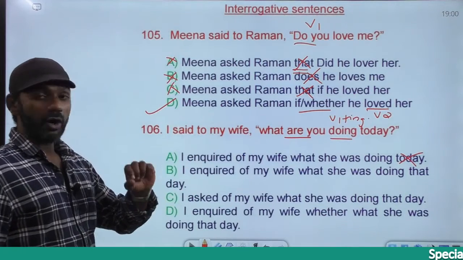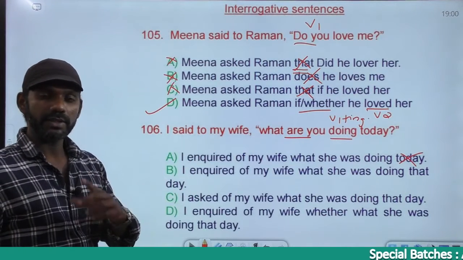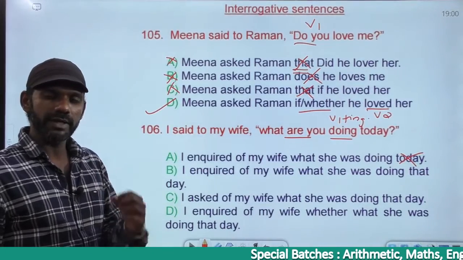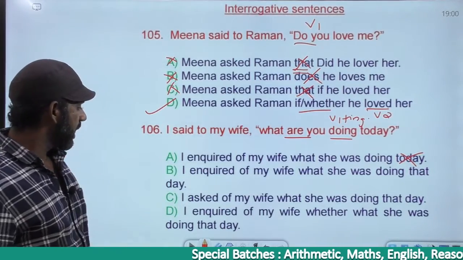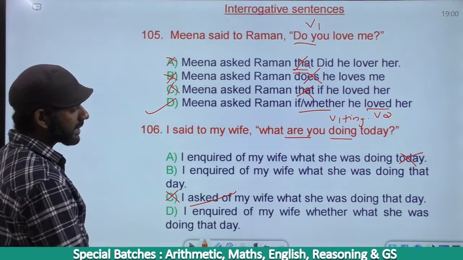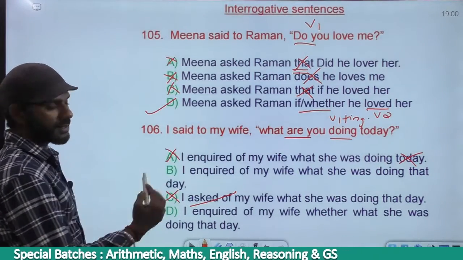"I inquired of my wife" is the correct usage. "I asked my wife" is the same as "I inquired of my wife." "I inquired my wife" is wrong. "I asked of my wife" is a wrong usage. Option C is eliminated. So A and C are gone.